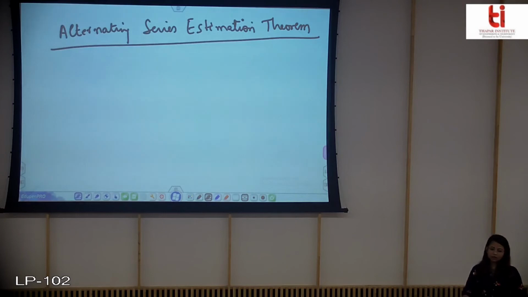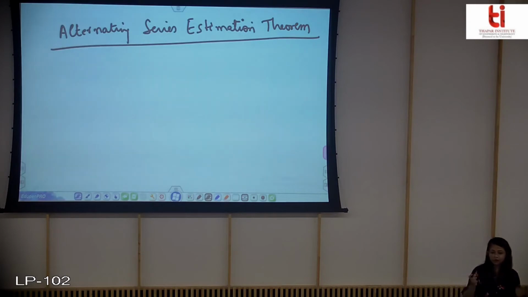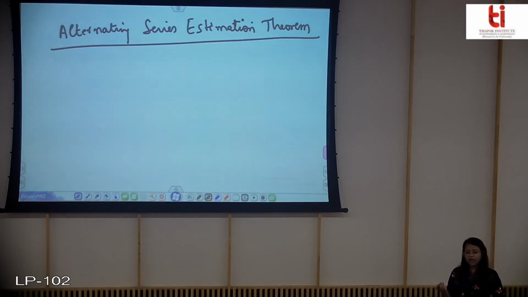This theorem says that suppose that you have an alternating series and it satisfies all the three conditions of the Leibniz test, then obviously it is convergent. So if it is convergent, you know that it has some sum. So call it L. And now if you want to approximate this sum by terminating some of the terms, what is the error bound? You can see by this theorem. So I'll write it down.